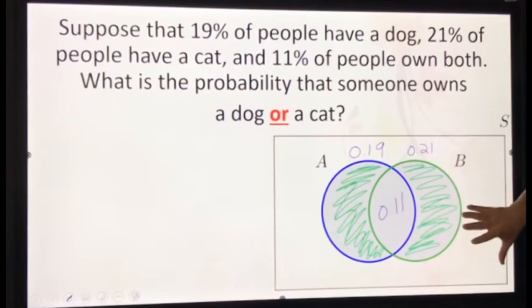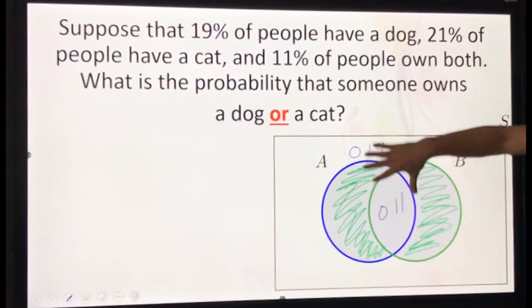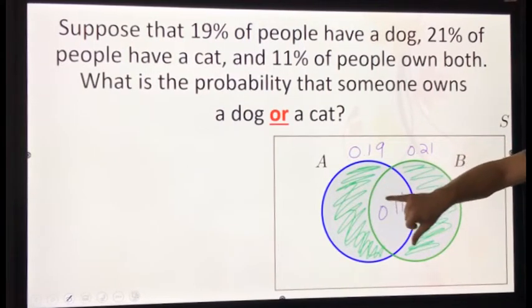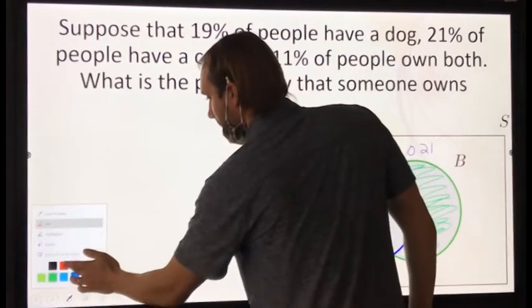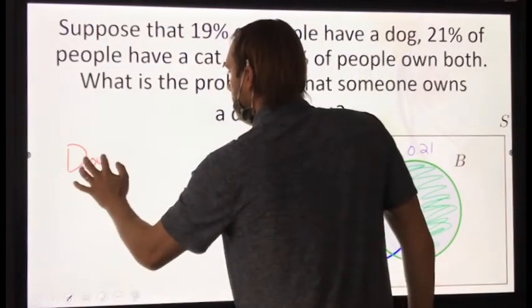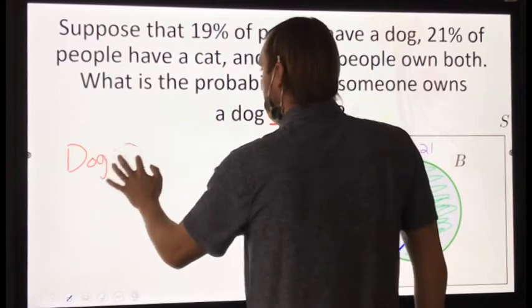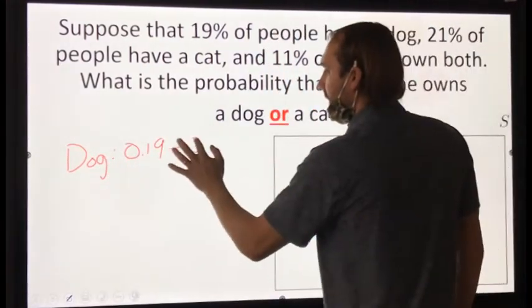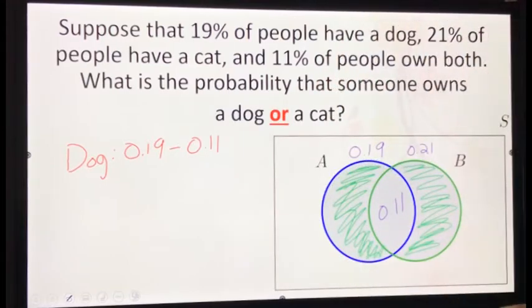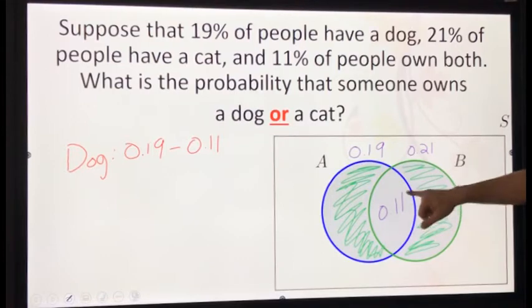This is why the pictures are important. How do you think I can figure out how many people own a dog but not a cat? Subtract. Very good. So dog is 0.19, and I'm subtracting from that the people that own both, because I don't want to know people that own a cat here.